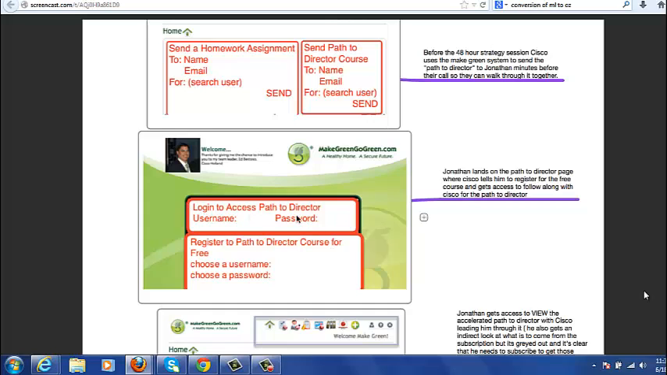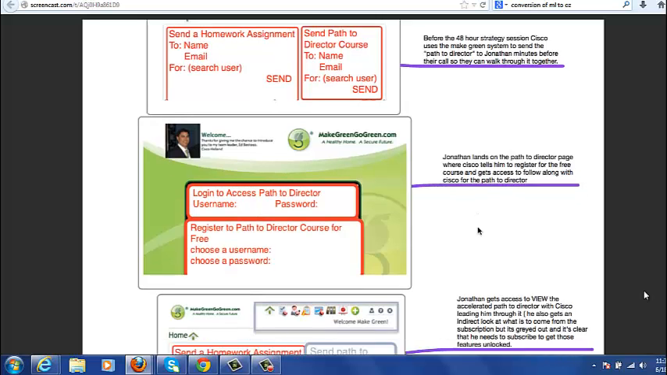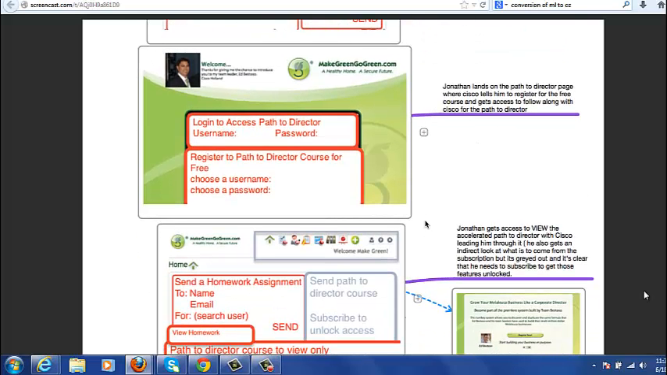It's going to give him the option at the top to log in if he's been here before. In this case, he hasn't, so he's going to be able to register for the Path to Director course for free. This is the page that creates him as a member guest. So Jonathan lands on the Path to Director page where Cisco tells him to register for the free course, and gets access to follow along with Cisco for the Path to Director. So this is all at the 48-hour follow-up here.